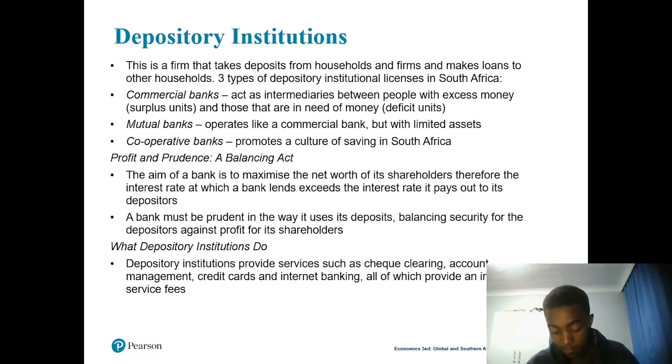So account management means they're managing your account. They know that this amount of money has gone out of this account, and this amount of money has entered your account. They manage your account. They do credit cards. They do internet banking.